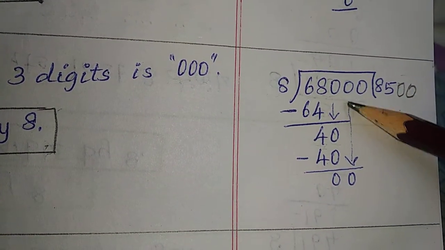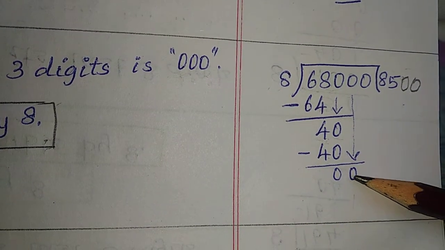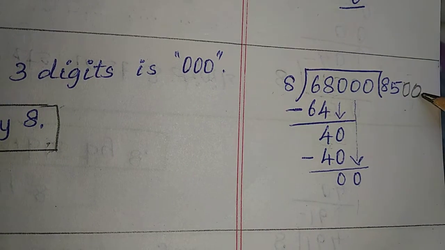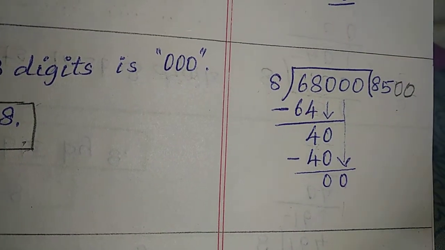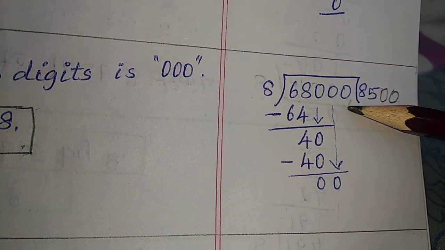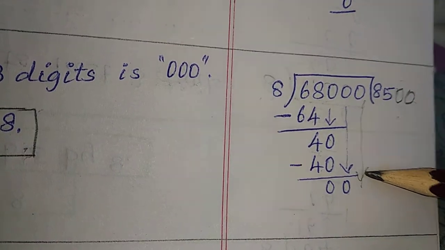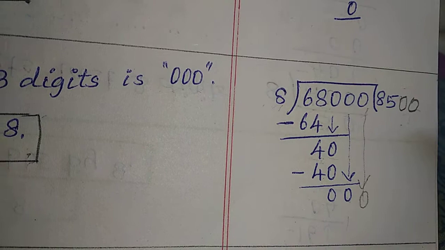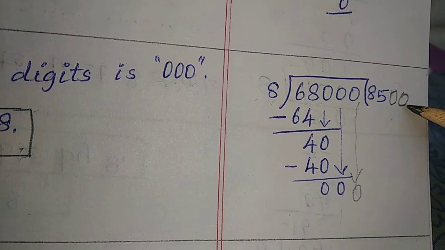So bring down the next digit. What will you get? 0 divided by 8 is 0. So 8 into 0 gives you 0. Bring down the other 0 also. Then you will get one more 0 in the quotient.